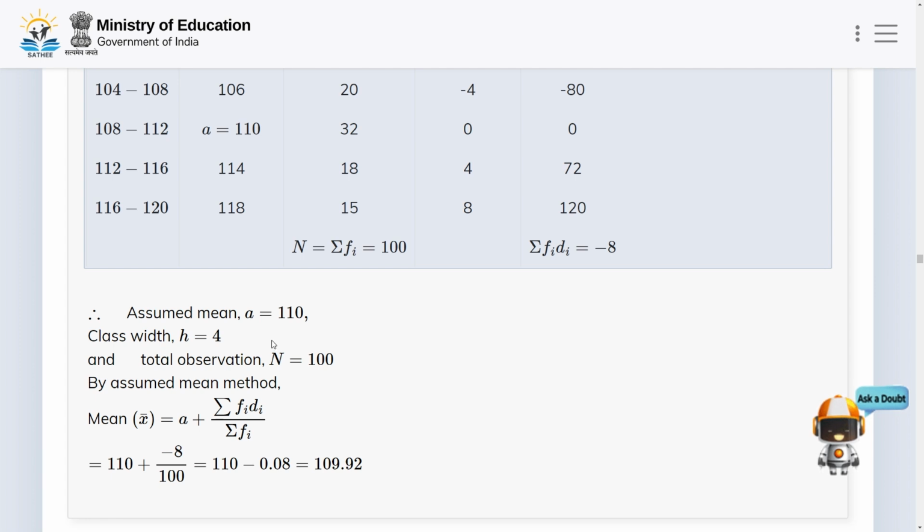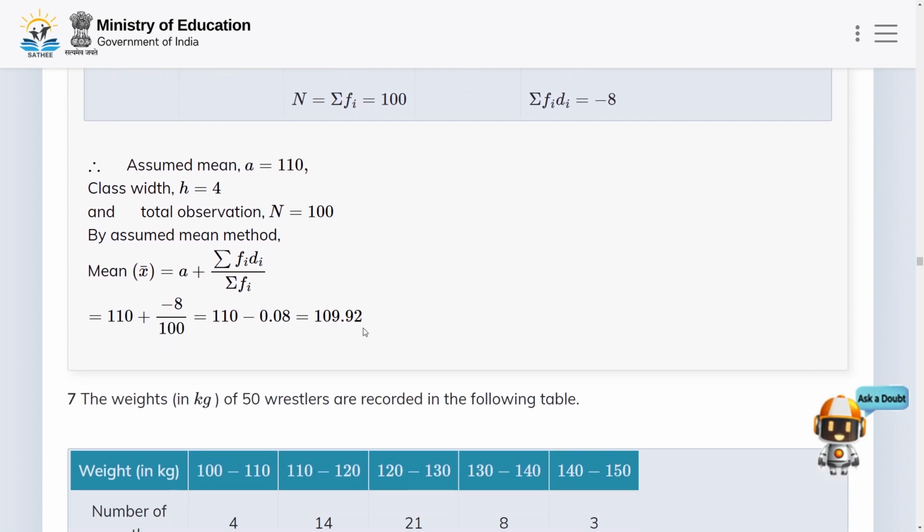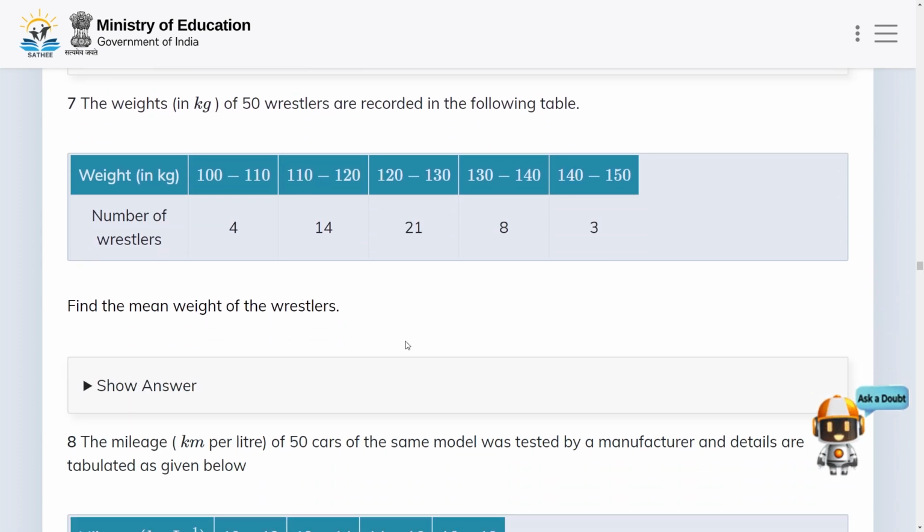So here we assume a is equal to 110, class width h is equal to 4, and total observations N is equal to 100. So by the assumed mean method, the mean x bar is equal to a plus summation fi di divided by summation fi. This is equal to 110 plus minus 8 by 100, that is equal to 110 minus 0.08, and this is equal to 109.92. So the mean x bar is equal to 109.92. And now let us move to the next problem.